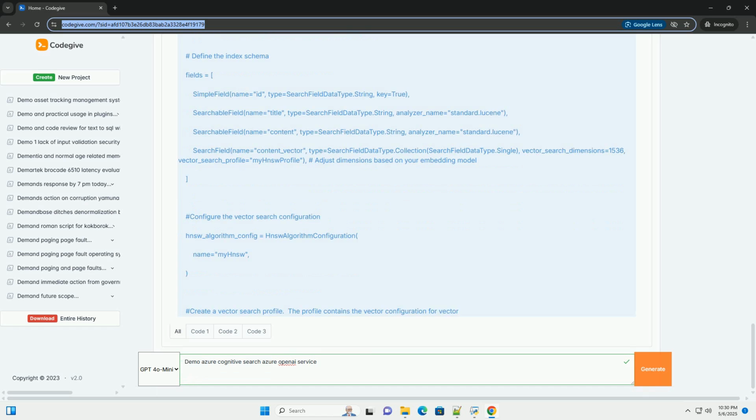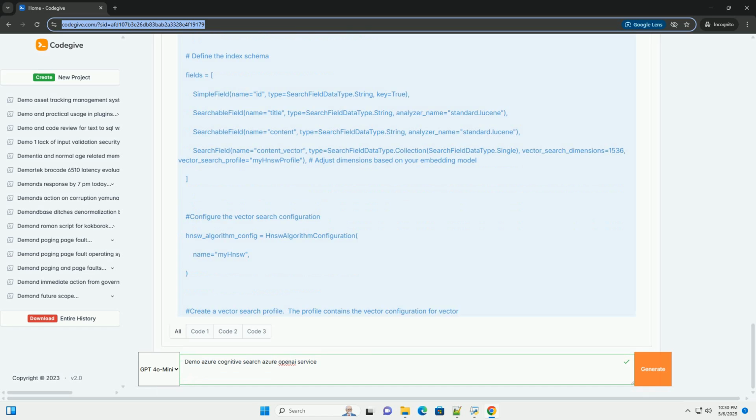Step 2. Set up environment variables. Create a .env file in your project directory and add the following environment variables. Replace the placeholder values with your actual service information. Important: never commit your .env file to a public repository. Step 3. Load environment variables. Create a Python file, for example app.py, and add the following code to load the environment variables.